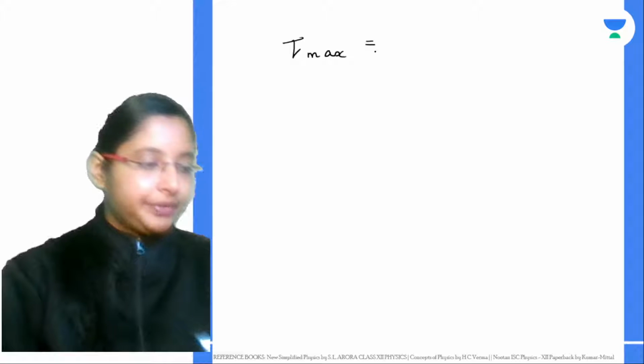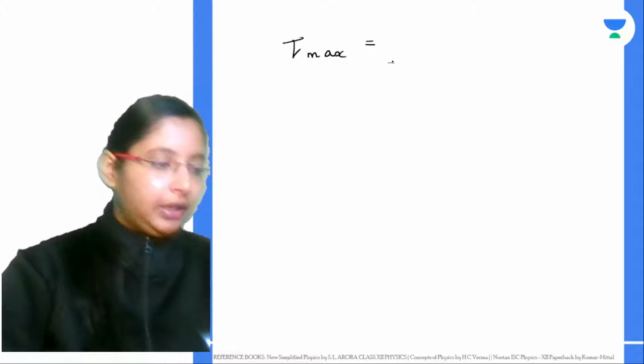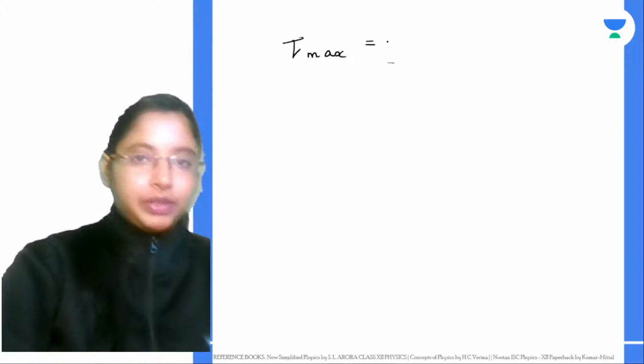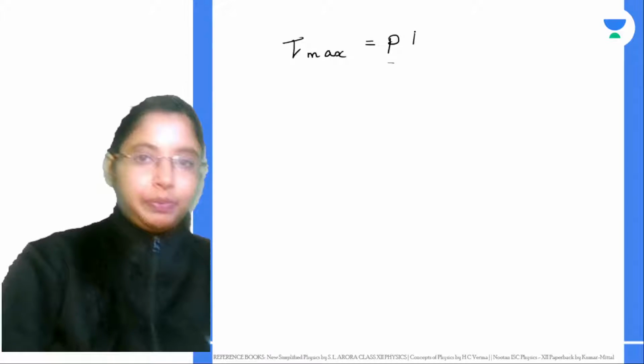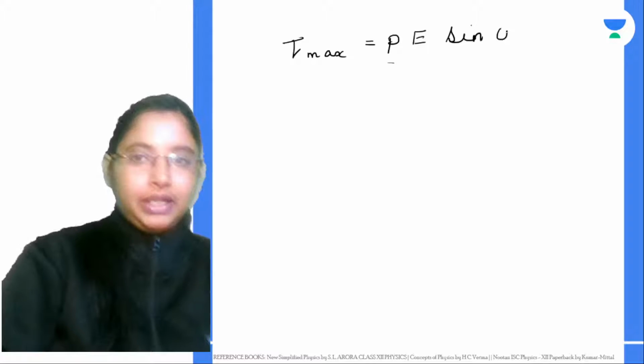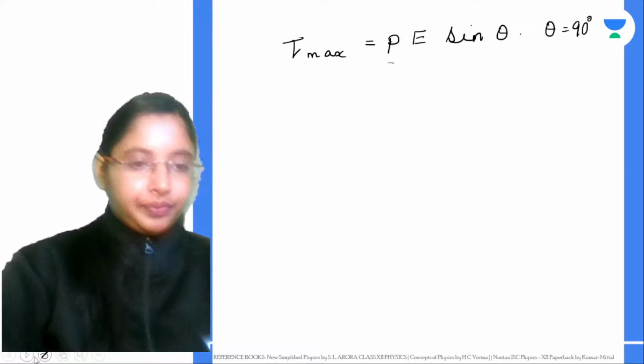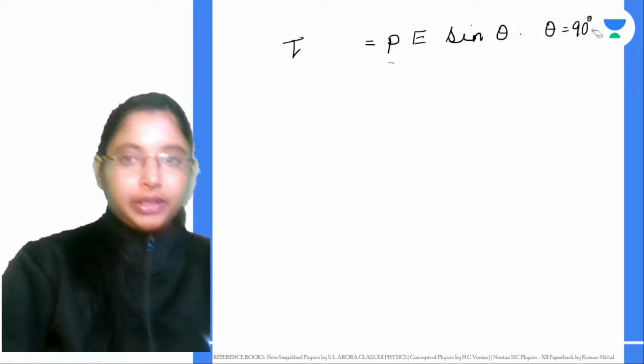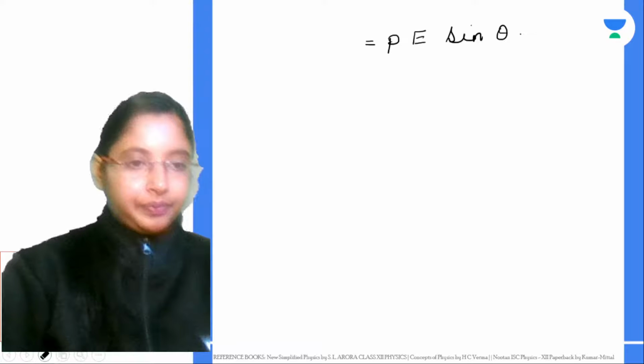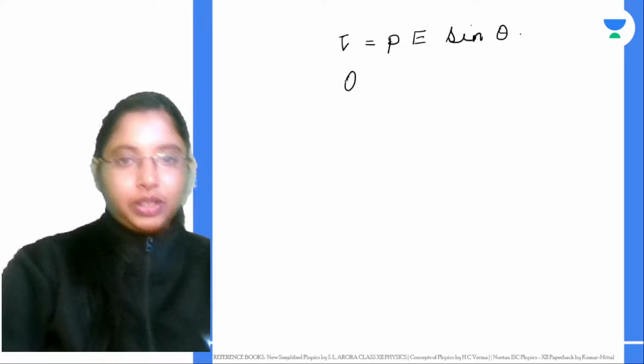So tau max, from here we get PE sine theta. When do you get maximum torque? When theta is equal to 90 degrees. For theta equal to 90 degrees, you get maximum torque.